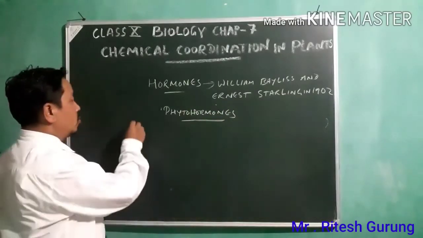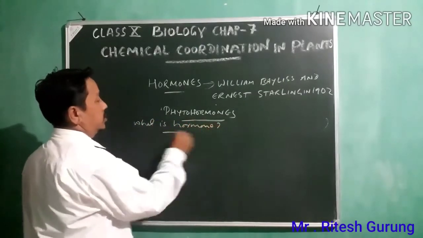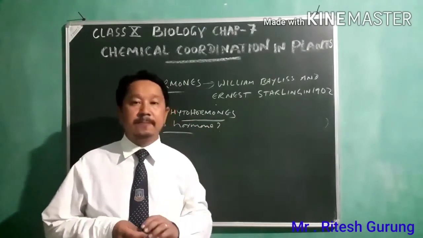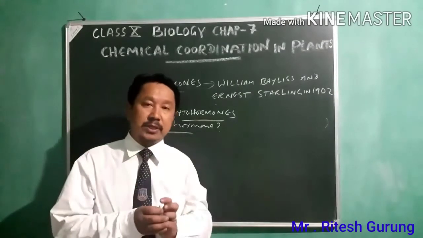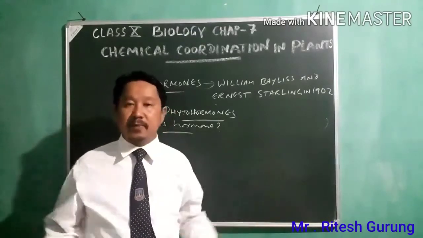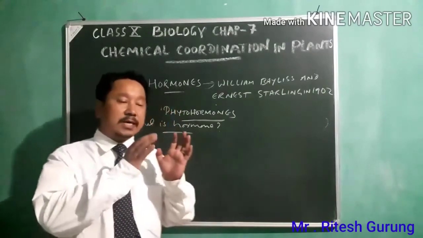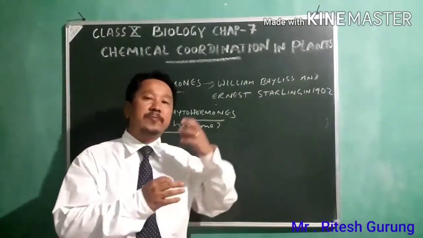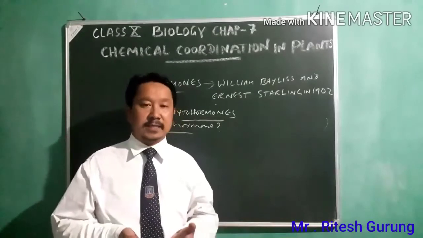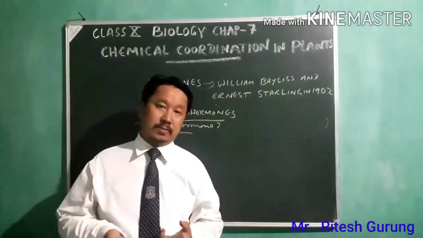Now, what is a hormone? A hormone is a chemical substance which is proteinous in nature and is produced in one region of the body and taken away to distant places where it shows its functions or effects. That means it shows its function away from the place of its production. This is the general property of hormones, whether it is a plant hormone or an animal hormone.